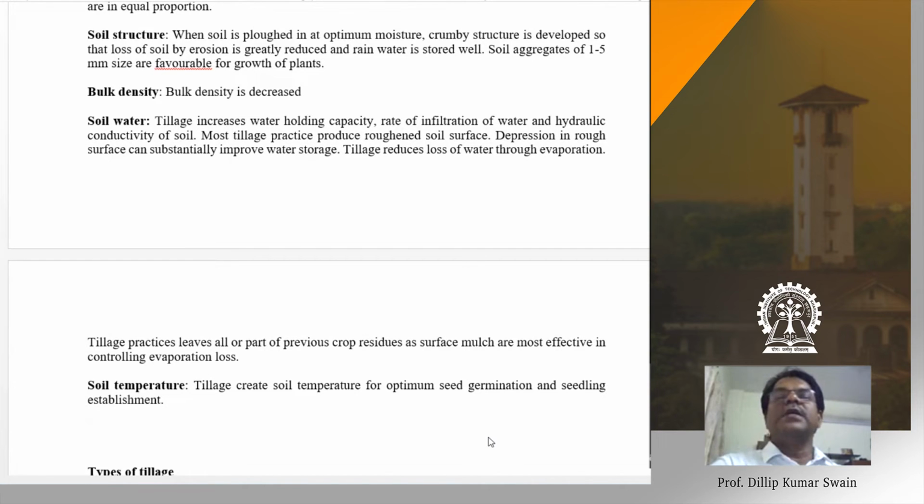Okay, so evaporation you can check, as I told, when the crop has been planted in the field. In the inter-row areas we do dust mulching, loosening the topsoil. If you loosen the topsoil, that breaks the continuity of the capillary movement of water from the bottom layer to the surface layers. That way you can check the evaporation loss of water. That is the purpose of the normal softening or loosening of the topsoil, to check evaporation loss of water in the crop field.